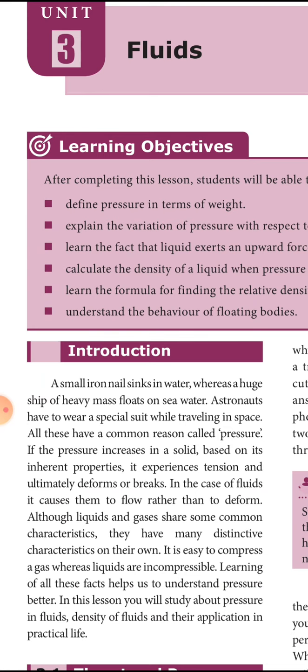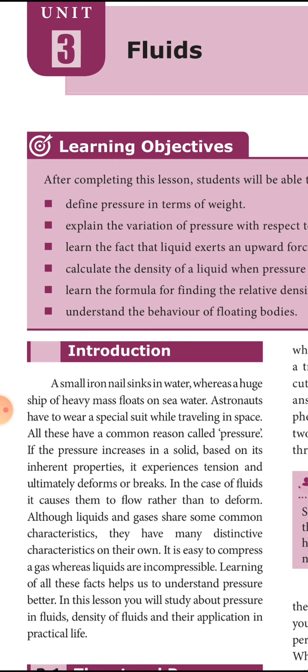Now we will see Lesson 3, Unit 3. The heading is fluids. What do you mean by fluids? The matter which has flowing capacity is called fluids. We know the three types of matter. What are the three types of matter? Solid, liquid and gases.